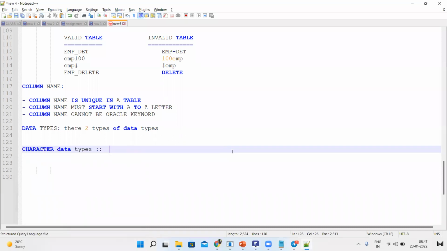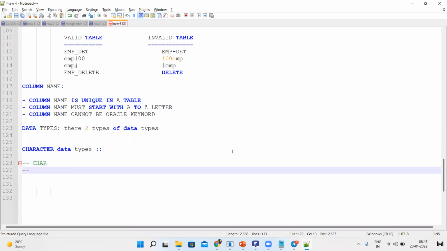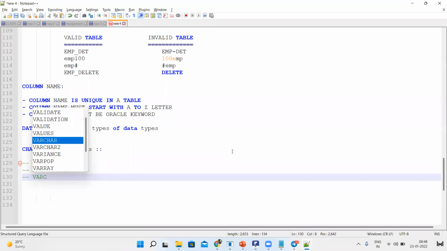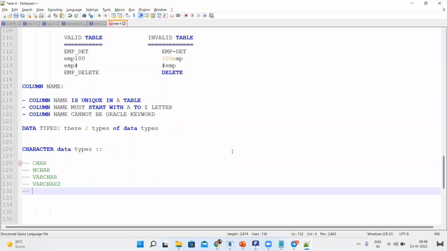The character data types are multiple: Char, nchar, varchar, varchar2, clob.